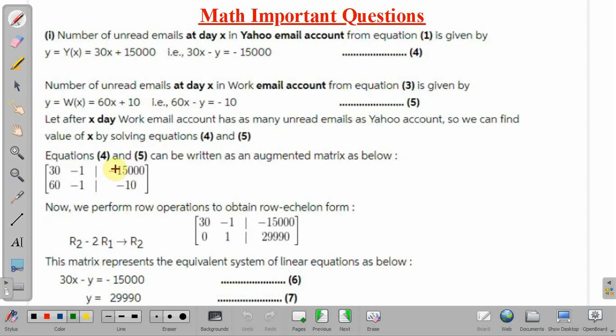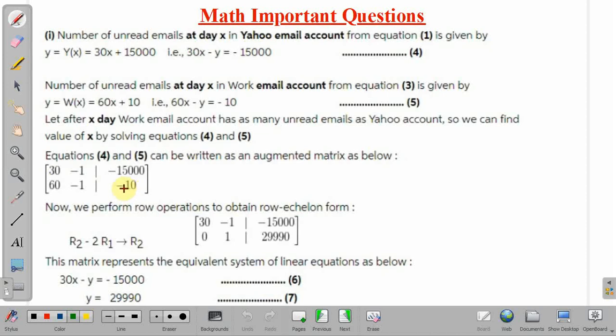So we have to frame the equations in that way. That's why we have arranged like this. Similarly, from equation 5, 60 is the coefficient of x, minus 1 is the coefficient of y, and minus 10 is the constant term.